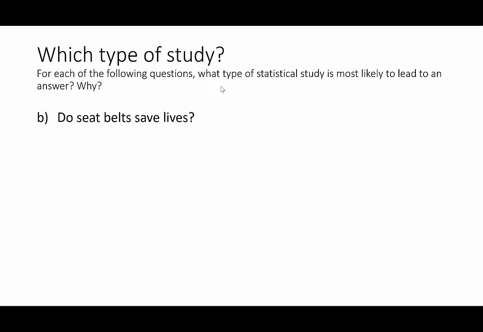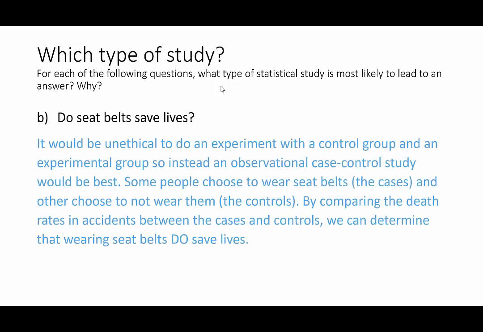Okay, how about this one? Do seatbelts save lives? Now, we can't say, okay, you go in the control group and you go in the experimental group, and let's see what happens. That is dangerous and very, very illegal. So we can't do that, but what we can do is look at data that already occurred with crashes, especially fatalities, to see what happens. It would be unethical to do an experiment, so instead we're going to do an observational case control study.